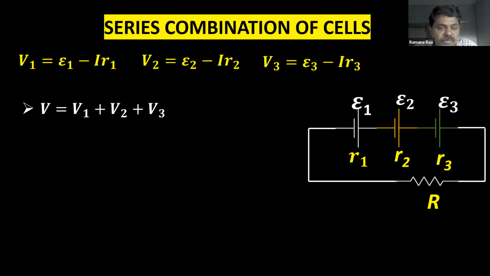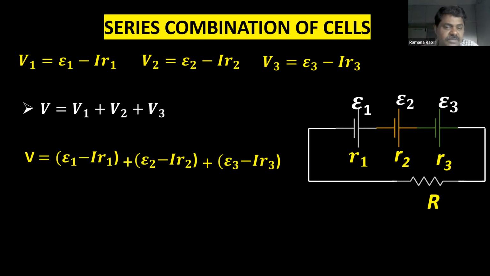Now, as you know, the potential difference is equal to the sum of the potential differences at the various cells. So V is equal to V1 plus V2 plus V3 because it is the series combination. Substitute all the values. It is all mathematics. V is equal to epsilon 1 minus IR1 plus epsilon 2 minus IR2 plus epsilon 3 minus IR3. So this is V1, this is V2, this is V3.